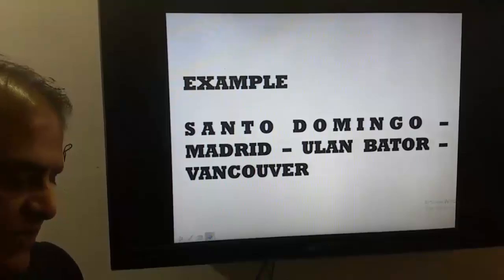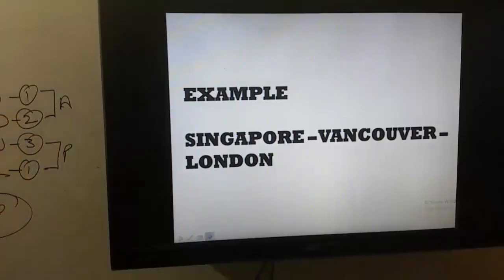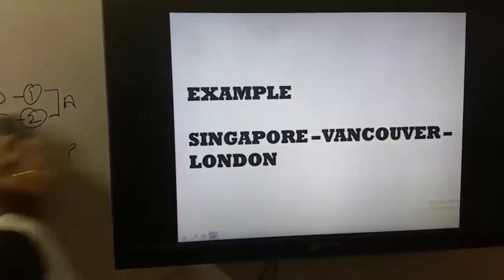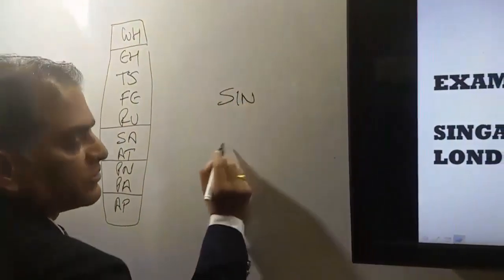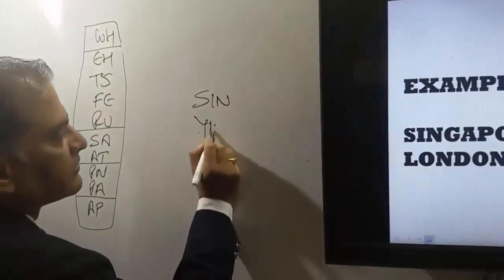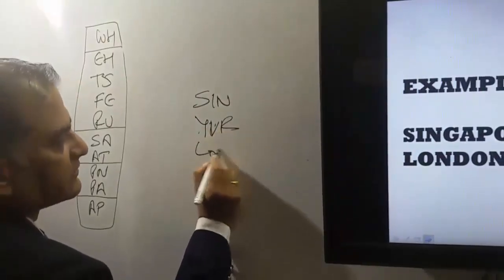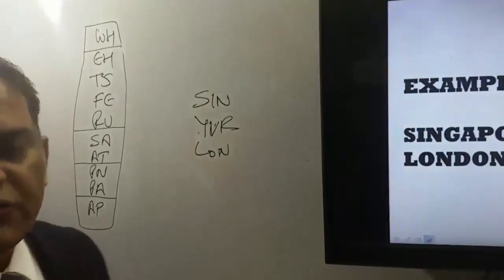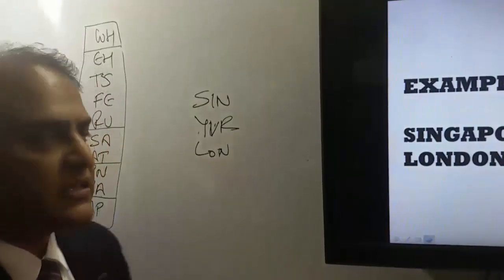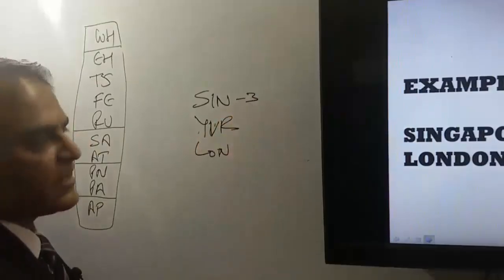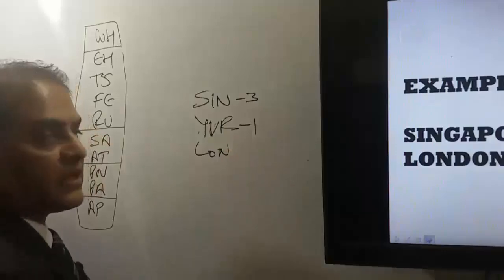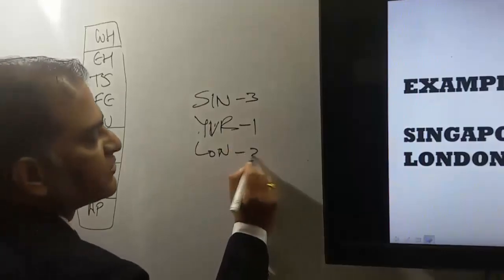Now I'll see the next one. It says Singapore, Vancouver and London. To find out the global indicator for this itinerary, first we'll find out the areas. Singapore is in area 3. Vancouver is in Canada, Canada is in area 1. And London is in UK, UK is in area 2.